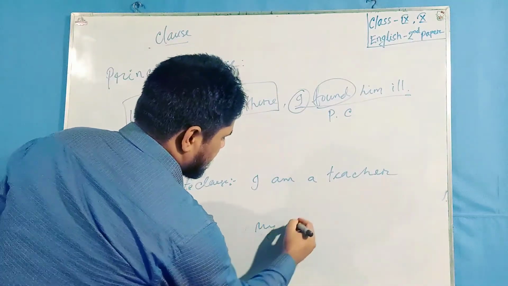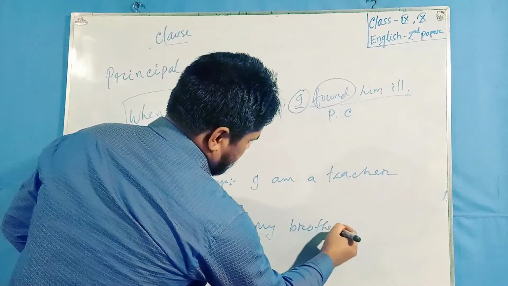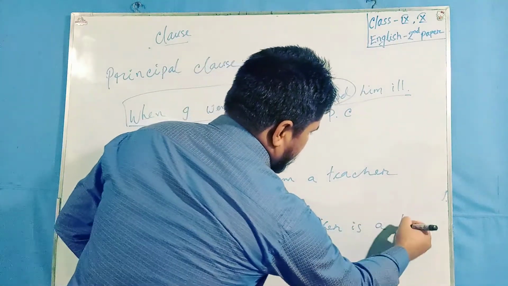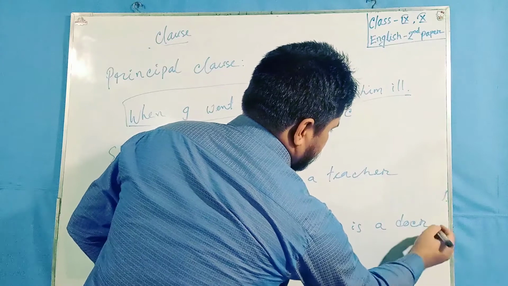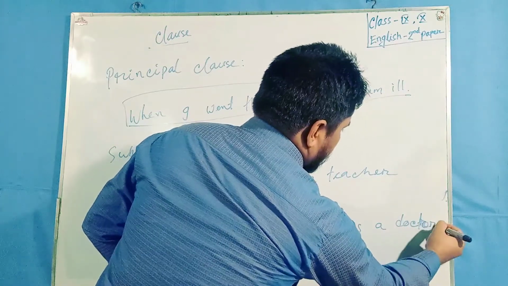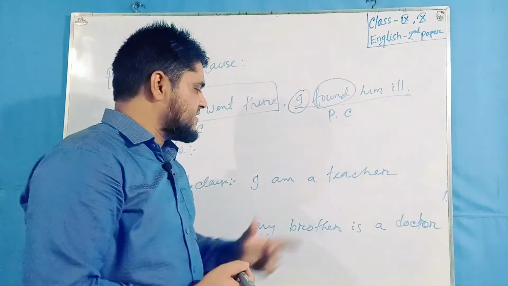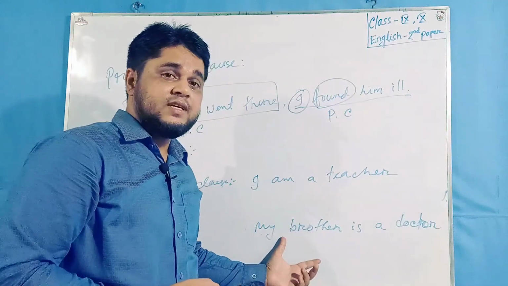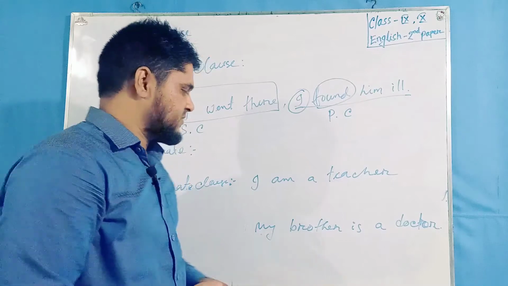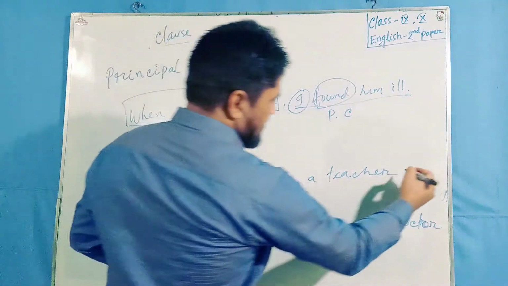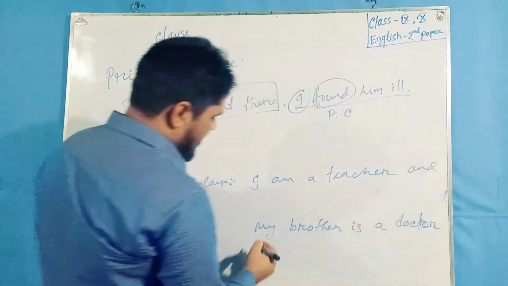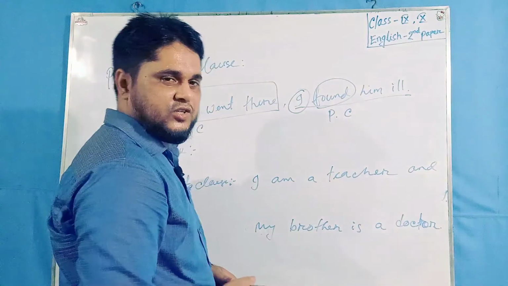"My brother is a doctor." I am a teacher, my brother is a doctor. We can combine these two sentences by using a coordinating conjunction: "I am a teacher and my brother is a doctor."